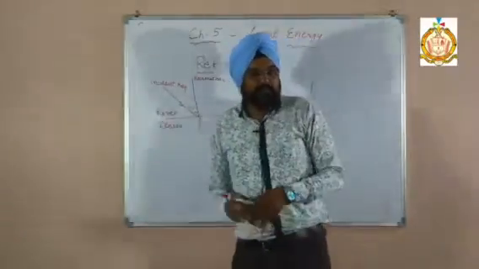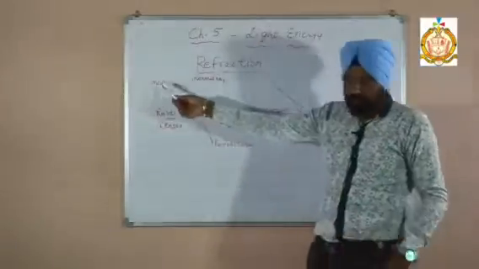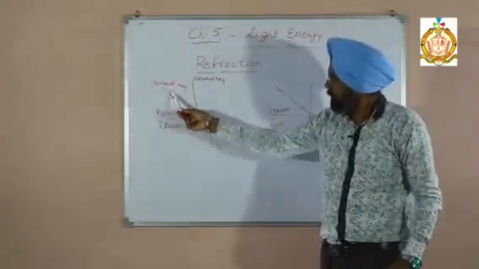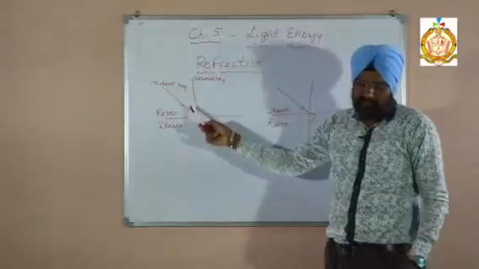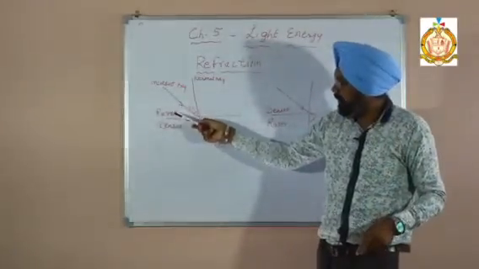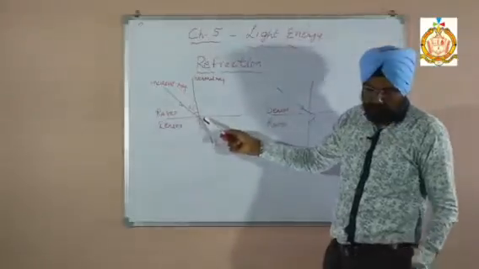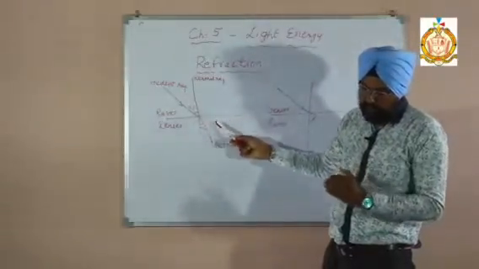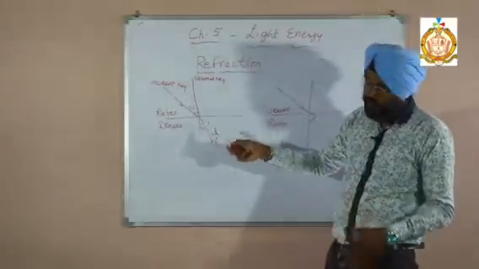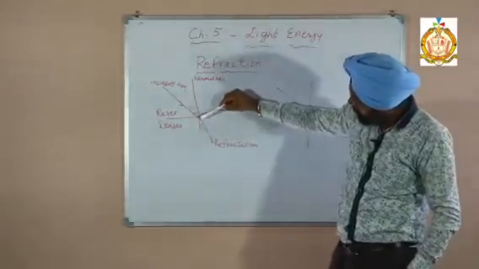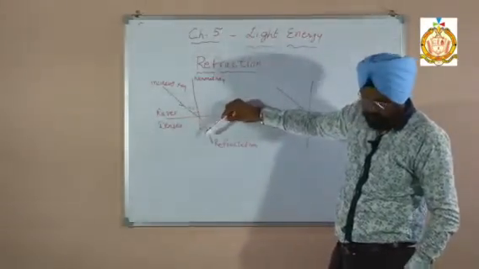The first term is the incident ray. What is the incident ray? The ray of light falling on the surface separating the two media, rarer and denser. The second one is the refracted ray, the ray of light traveling in the other medium with a change in direction, because it is supposed to come in this direction but it goes downward toward the normal.